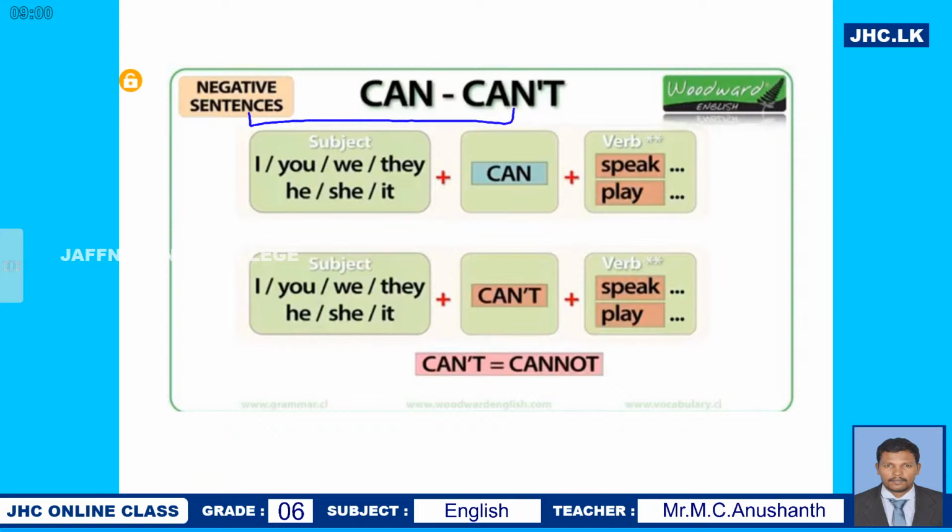Yes. For negative sentences, we use can't instead of can. For the positive sentences, you use can. For the negative sentences, you use can't. You see, I can speak. I can't speak.